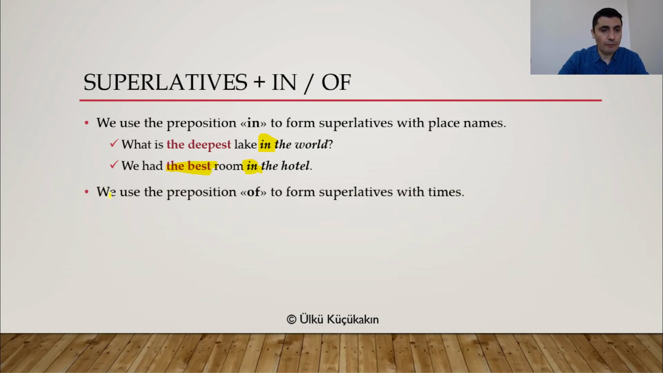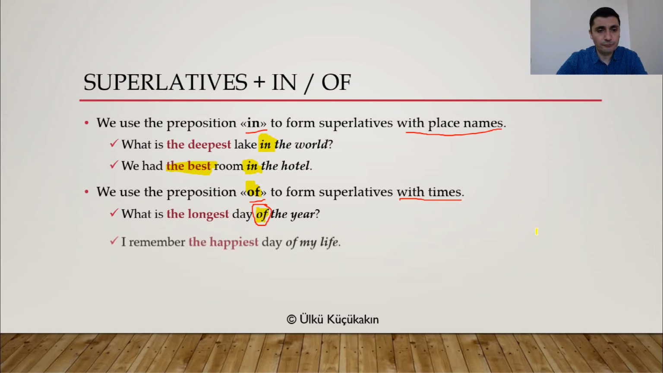But we use the preposition of to form superlatives with times, all right? If you're talking about a time, all right, you use of. But if you're talking about a place, you use in. What's an example to this one? What is the longest day of the year? So the longest day of the year. So here of is talking about a time, all right? Or I remember the happiest day of my life.